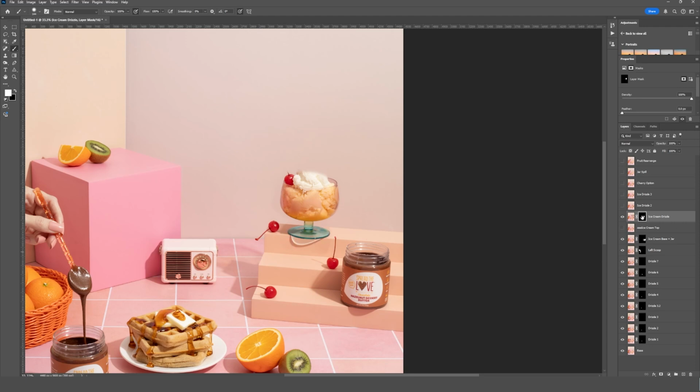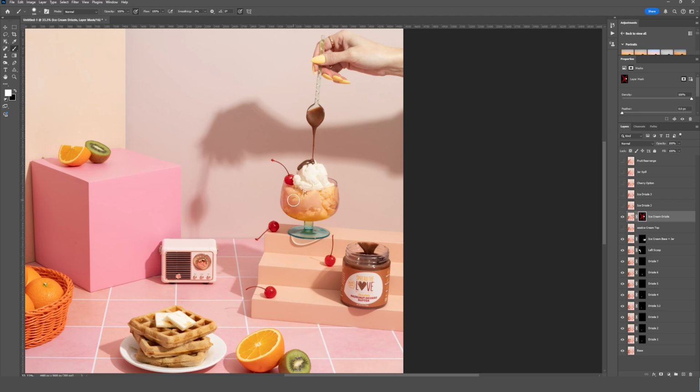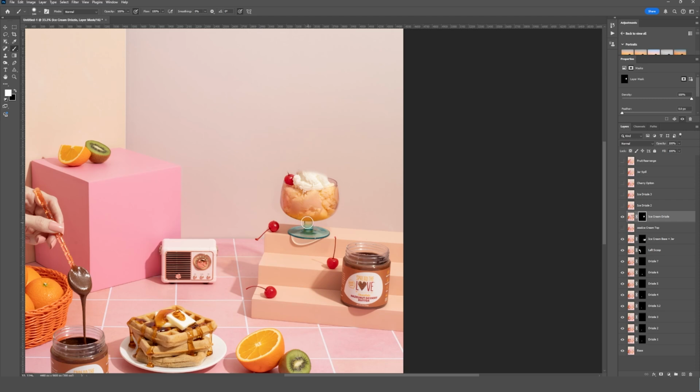And we can hit shift on our mask at any time just to make sure things are looking okay. And actually, let's go ahead and paint over that cherry in this case, or at least get close to it. I like the lighting on the cherry from the image beneath. So if I turn this off, you can see it's nice and bright. So I'm gonna leave that as is. But on this image, you can see it gets darker just because there's now a shadow coming from the ice cream glass. It's not empty anymore. So that's just a creative decision with compositing. I'm gonna leave the lighting as is, but I'm gonna paint that shadow right up to the edge.